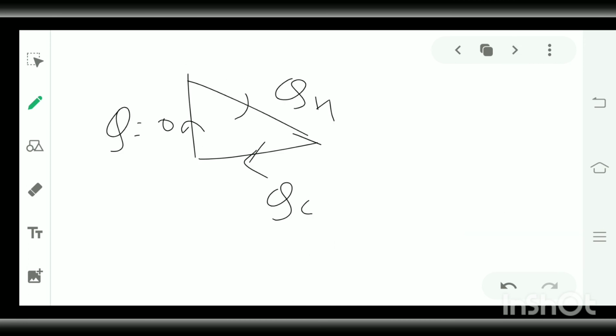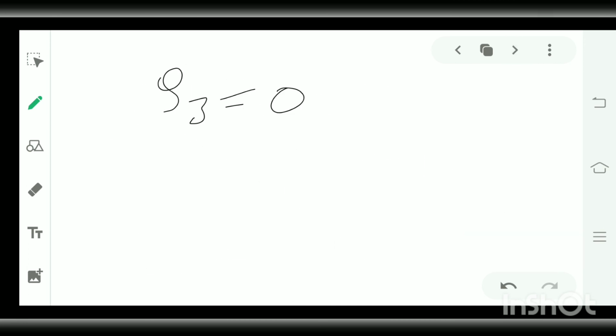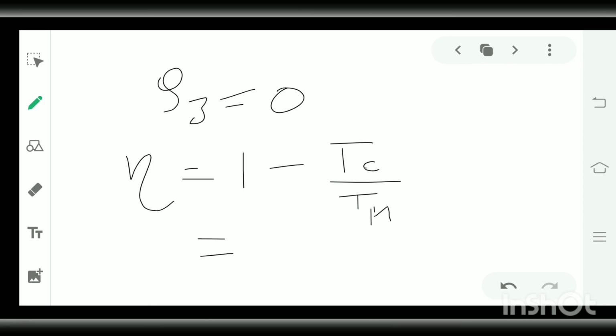Now we will find the efficiency. We all know that efficiency is 1 minus temperature of the cold reservoir (sink) upon temperature of the hot reservoir (source). But we can write it in terms of heat also: 1 minus QC upon QH. So simply put the values. Eta equals 1 minus heat of the cold reservoir, T naught S naught, upon heat of the hot reservoir.